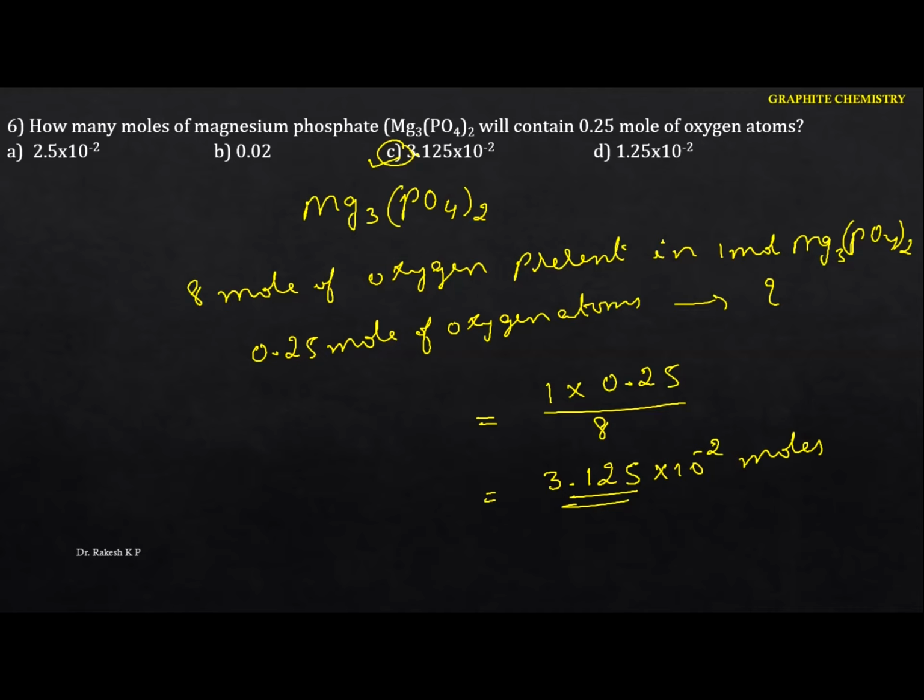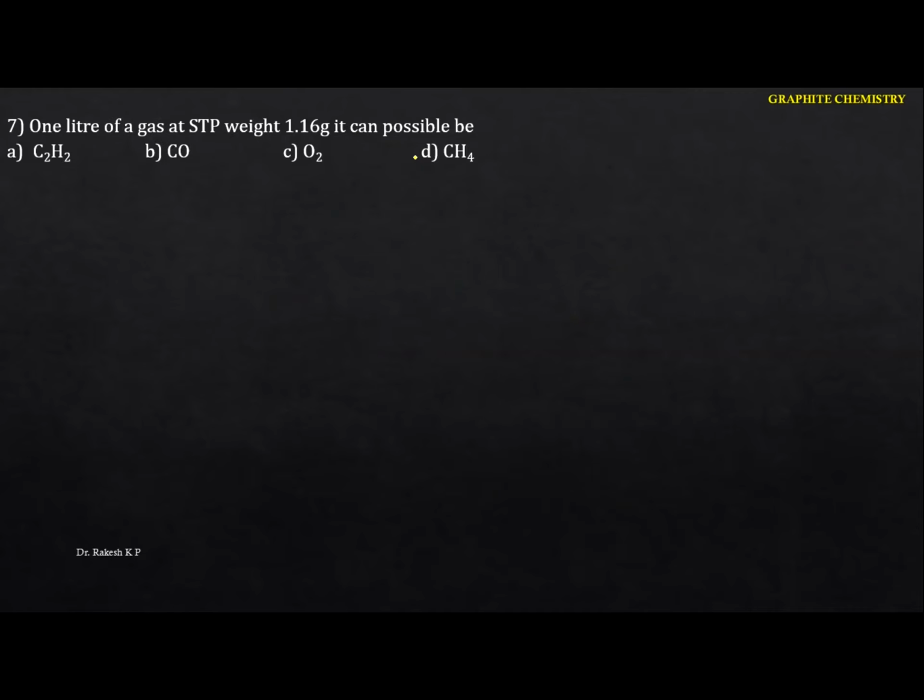Next question. 1 liter of a gas at STP weighs 1.16 gram, it can possibly be... If you want to know which gas, you have to know the molar mass, because in this given condition we can calculate the molar mass of the substance here.